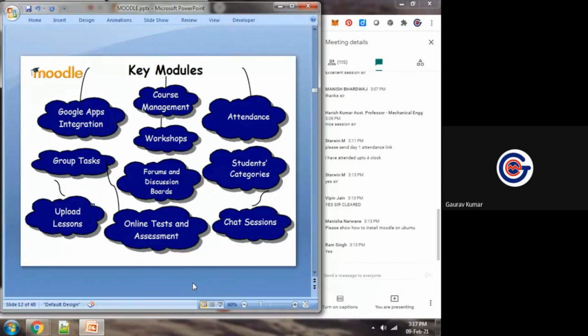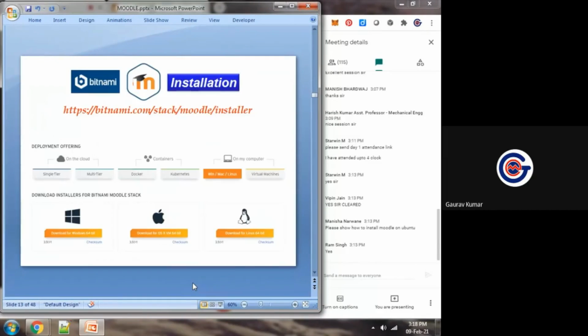And even if we have some server, one machine which we can use as a server, on that we have installed Moodle. Then to manage that Moodle server, we need a web administrator.